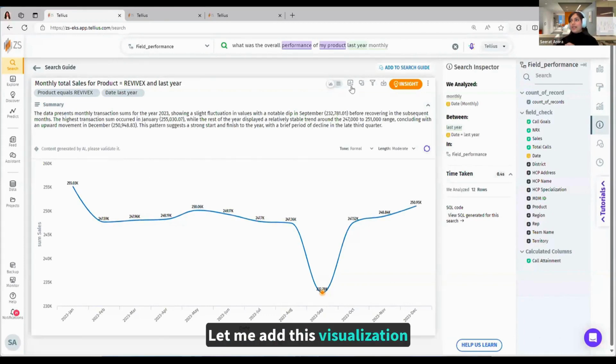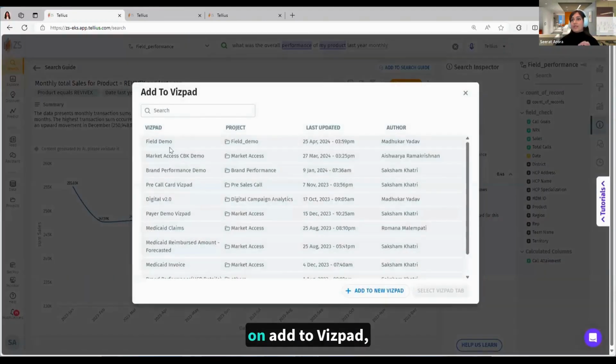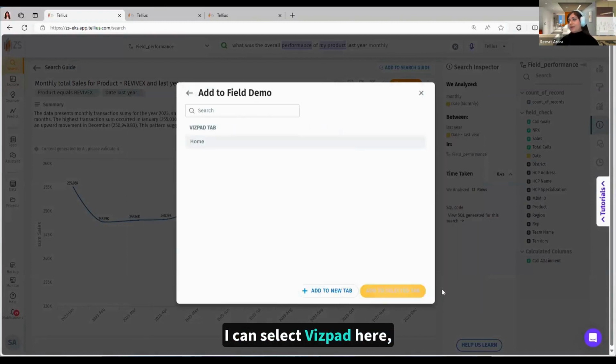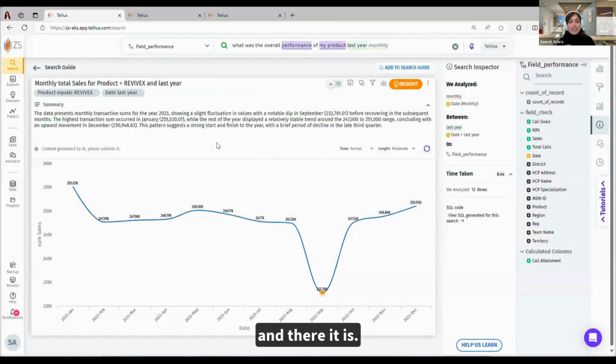Let me add this visualization to a WISPAD, which allows us to collate this analysis on a canvas. So I've just clicked on Add to WISPAD. I can select my WISPAD here, which tab it should go to, and there it is.